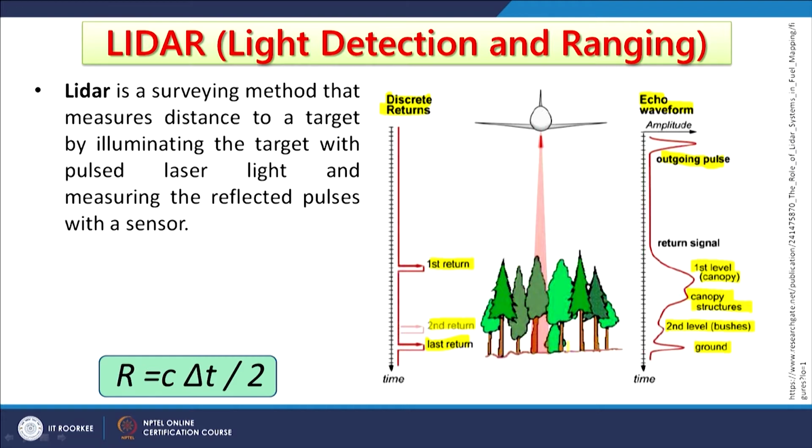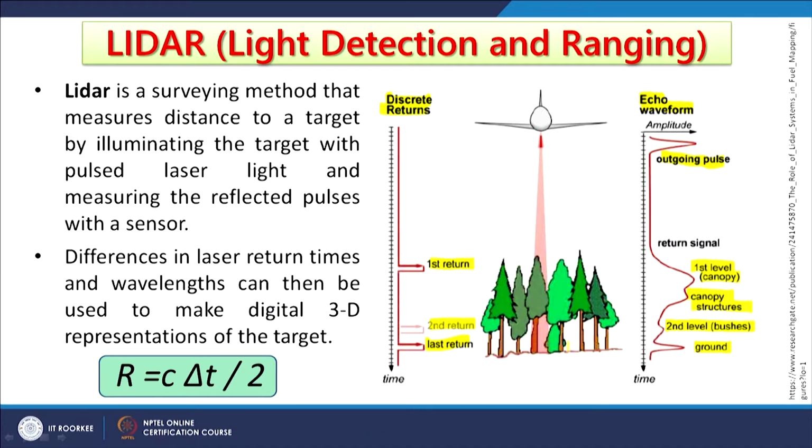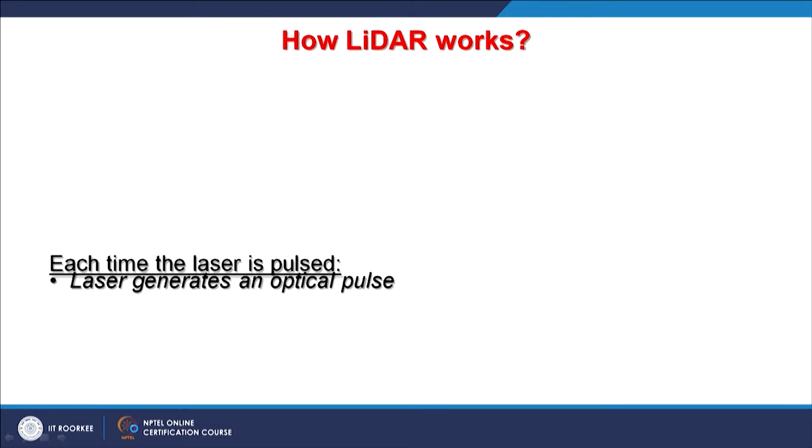In that way it is closer to the radar technique, and the differences in laser return times and wavelength can then be used to make a digital 3D representation of the target, as we are seeing here, that there will be changes when it interacts with the ground features. The range given here is equal to C delta t by 2, because half of the change in time is taken, and C is of course a constant.